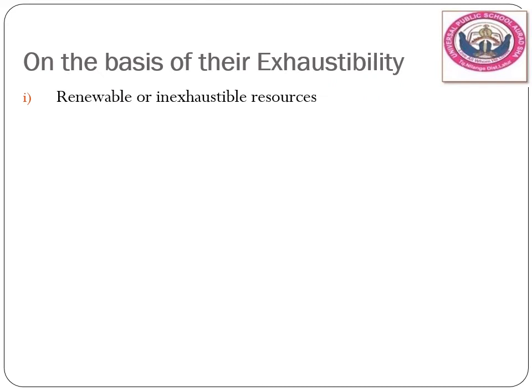Then, on the basis of their exhaustibility, उनका existence कैसा है, whether it can be regenerated or not. On the basis of their exhaustibility, the resources are categorized into renewable or inexhaustible resources. Renewable मतलब जब हम उनको regenerate कर सकते हैं, जो inexhaustible है, जो खत्म नहीं होता, which cannot be vanished, that is your renewable. Non-renewable और exhaustible, जो खत्म हो जाएगा, destroy हो जाएगा, जिसको हम और create, regenerate नहीं कर सकते, is your non-renewable.